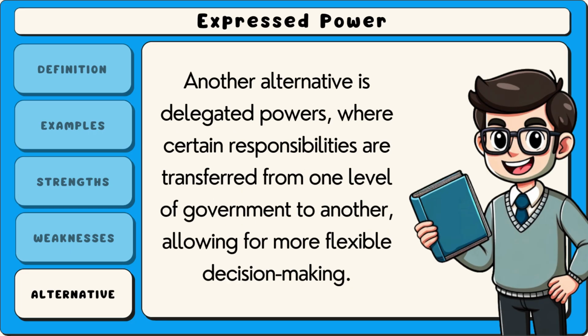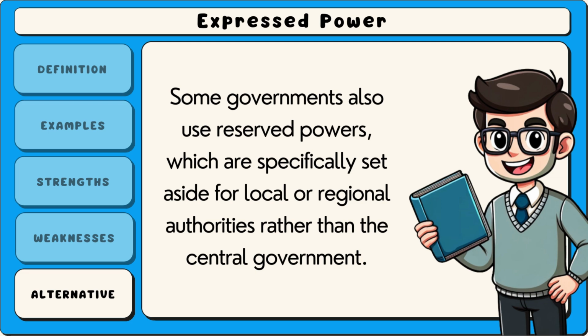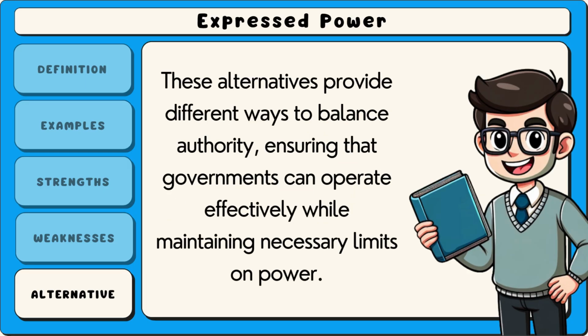Another alternative is delegated powers, where certain responsibilities are transferred from one level of government to another, allowing for more flexible decision-making. Some governments also use reserved powers, which are specifically set aside for local or regional authorities rather than the central government. These alternatives provide different ways to balance authority, ensuring that governments can operate effectively while maintaining necessary limits on power.